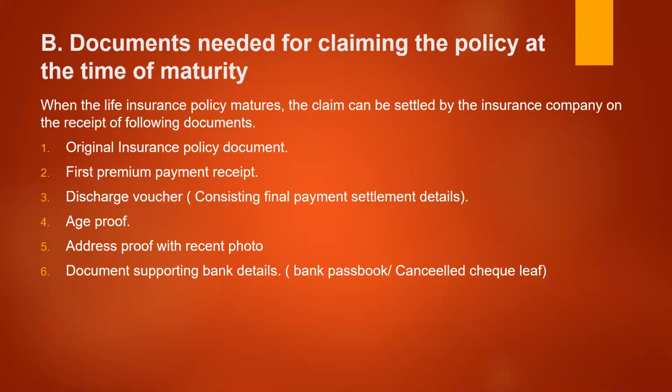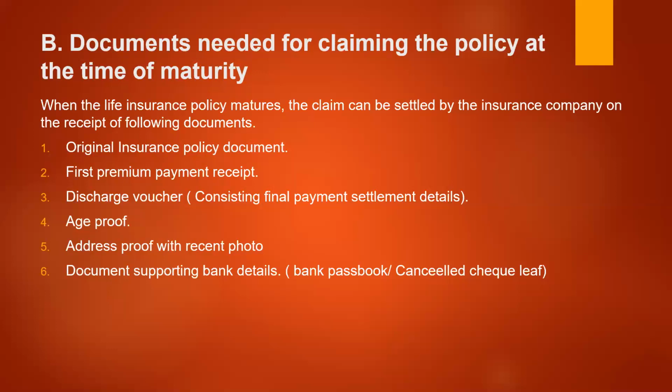He has to attach certain additional documents along with it. The first one is the first premium receipt, which has to be attached with the original policy document. Second one is a discharge voucher containing the payment settlement details. The discharge voucher is prepared by the insurance company and submitted to the policy holder. It contains the sum assured plus any benefits that he is supposed to receive. The total value to be settled will be mentioned in this voucher, and the consent of the policyholder is taken for this value.